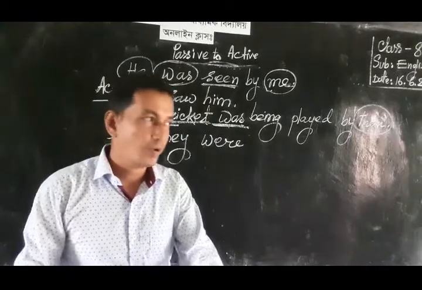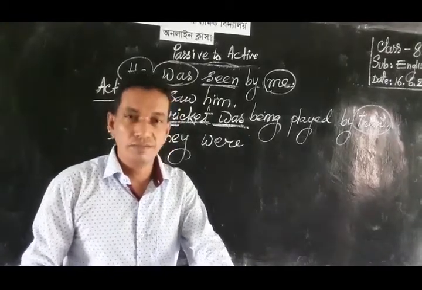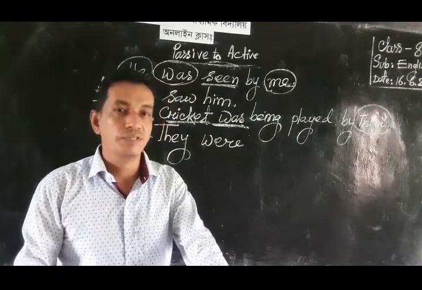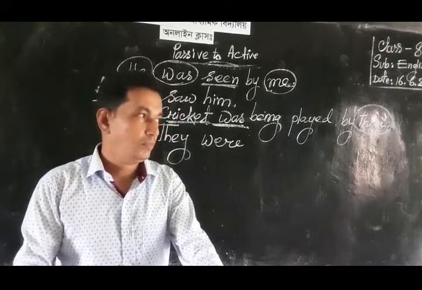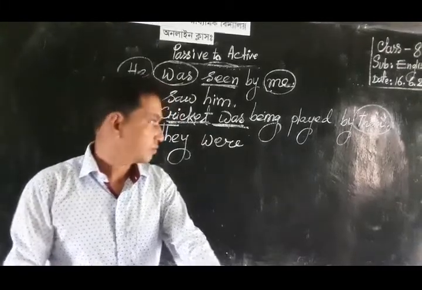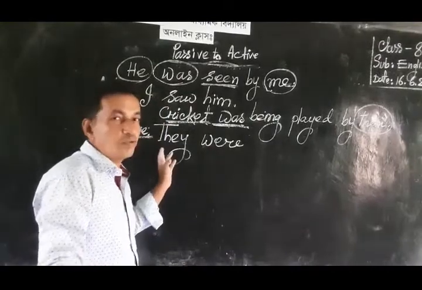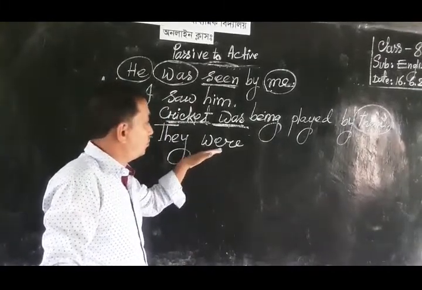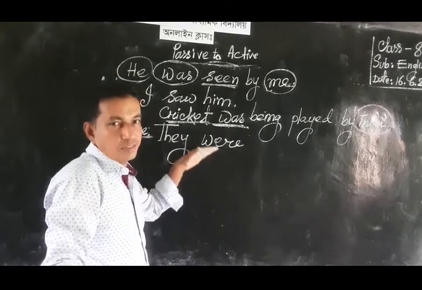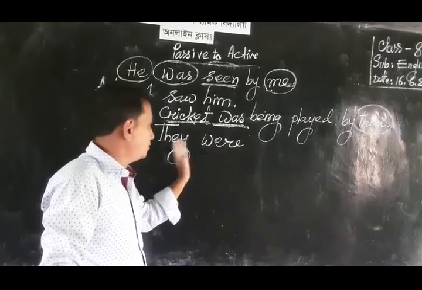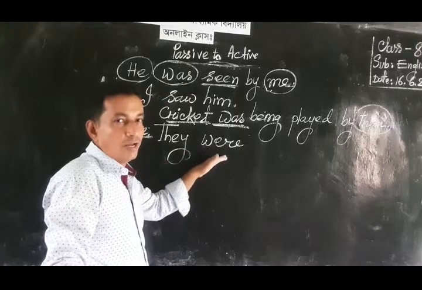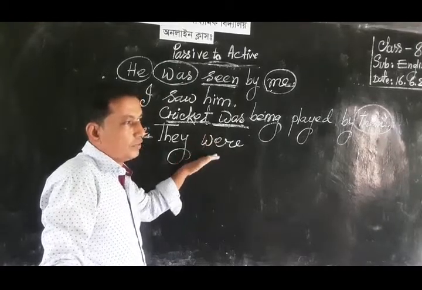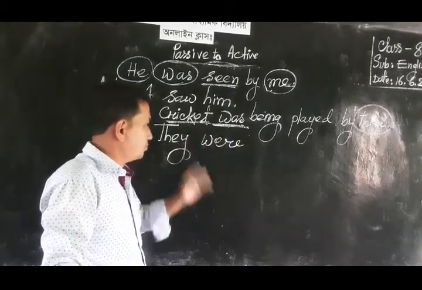Was is singular and were is plural. In case of singular form, it must take was, but they is plural, so it must take the plural form were. That's why they must take were according to the number and person of the subject.